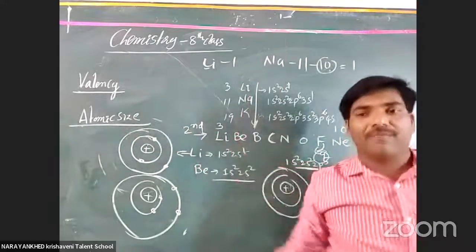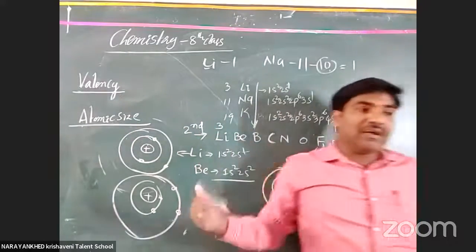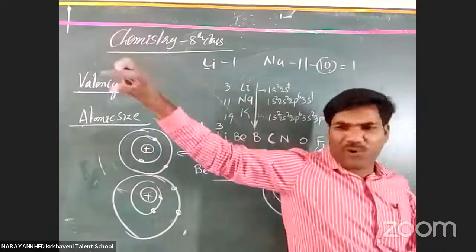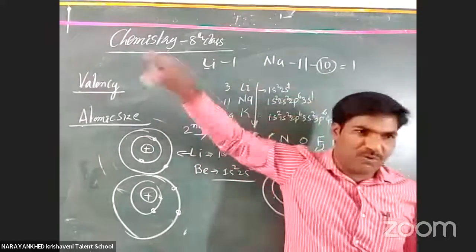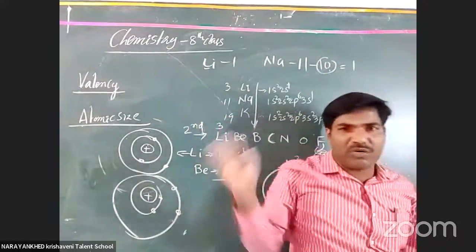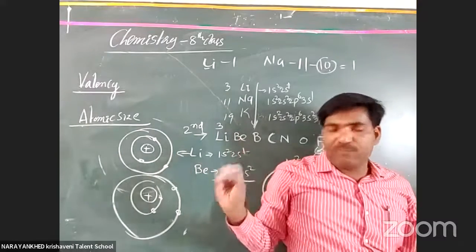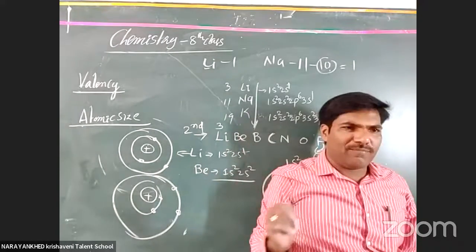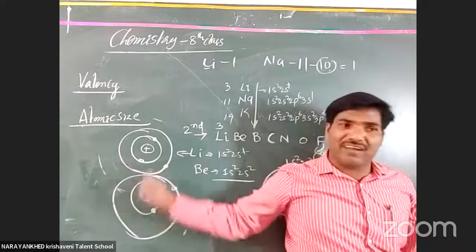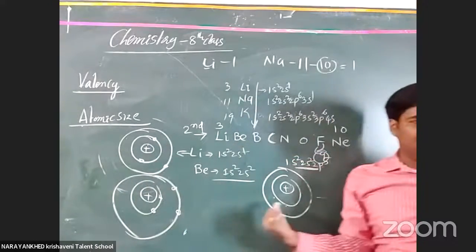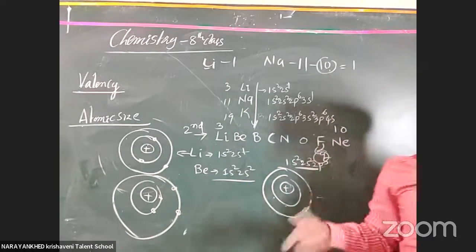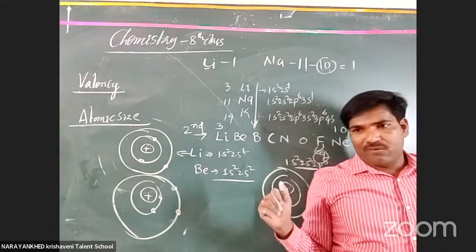Now, a period is nothing but going along that particular row only. There is no need of any extra orbit. The second orbit is here, here also second orbit, here also second orbit. Only the vacancies differ here. Clear or not?